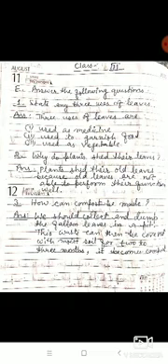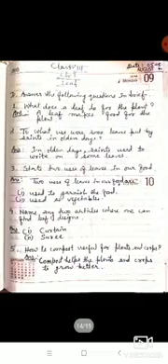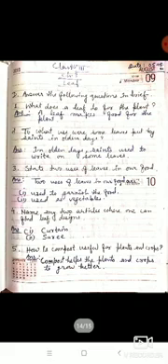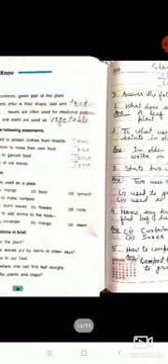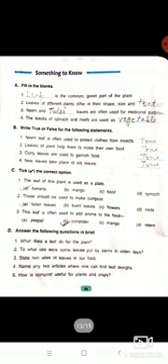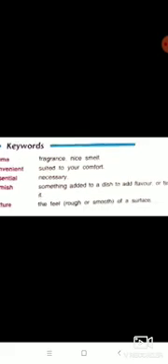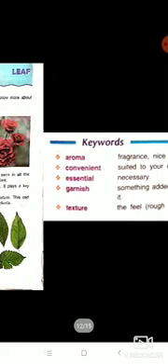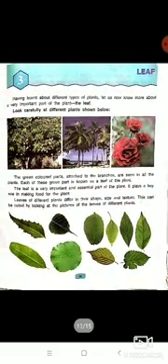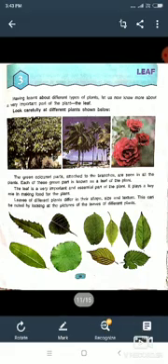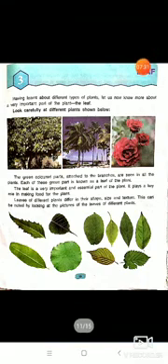I have given the answers of these questions, and this is exercise D. Questions are 1, 2, 3, 4, 5. Okay, you write these questions and answers, and exercises A, B, C are here. You can write from this. Okay, and then the keywords are here: aroma, convenient, essential, garnish and texture. Okay, so this is all about chapter 3. So what is your duty? You will learn and write everything, each and every question, so that you can get good marks.